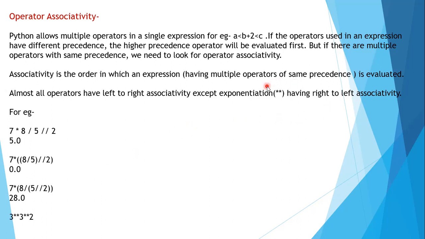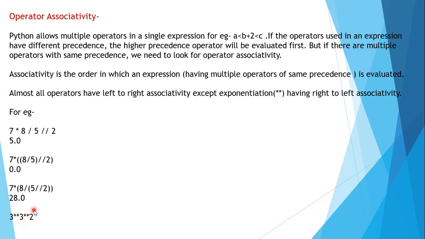Now I've already told you that the exponentiation operator has right to left associativity. So now you'll move not from here to here, but from here to here, that is right to left. When you go right to left, it will be taken something like this: 3 to the power 2.